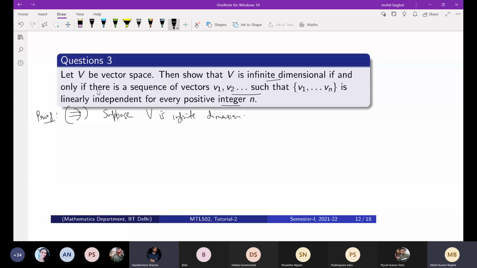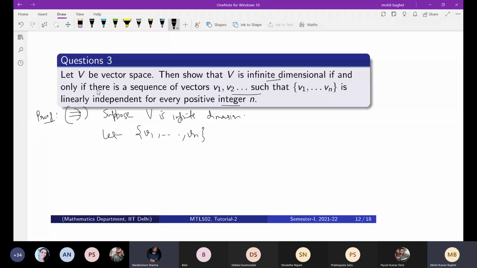Since V is infinite dimensional, its basis set will have infinite elements. In this question we have been given if and only if, so from both sides we have to prove.